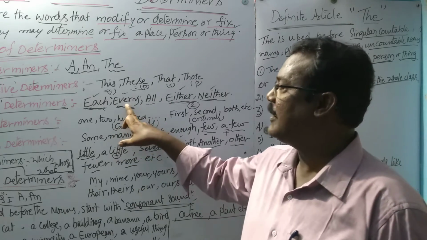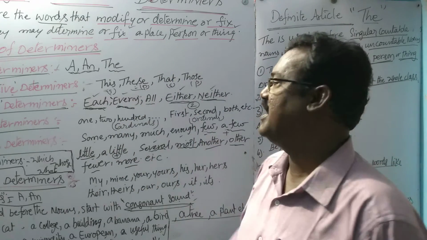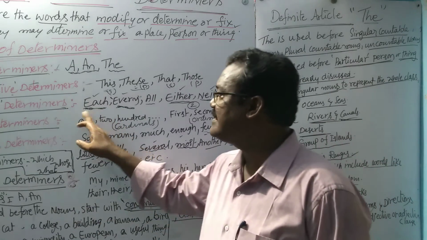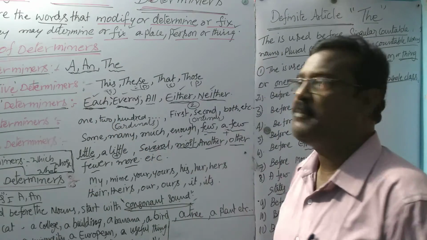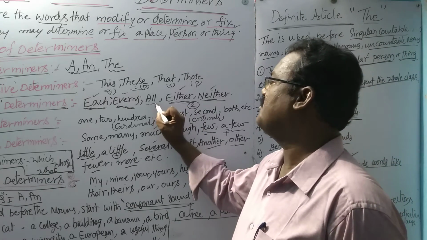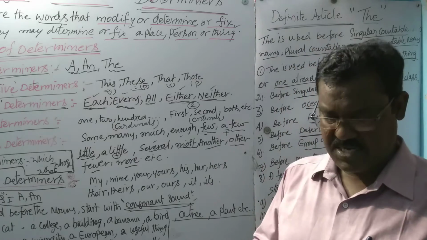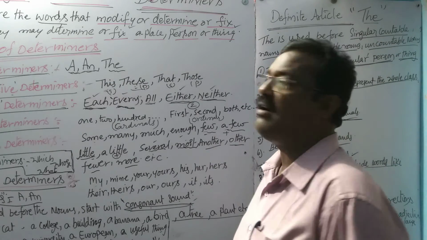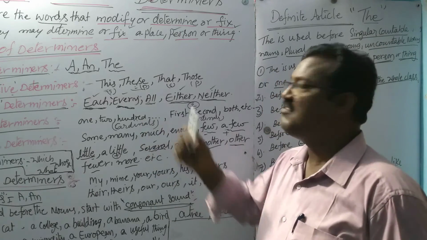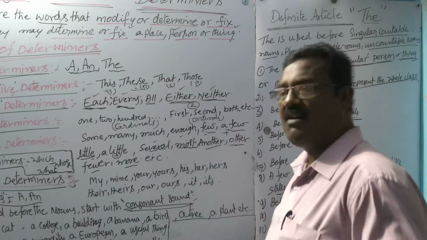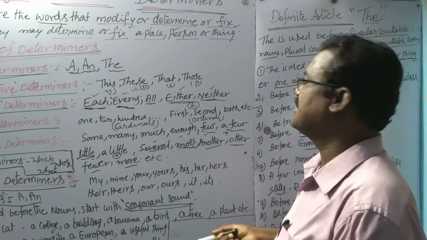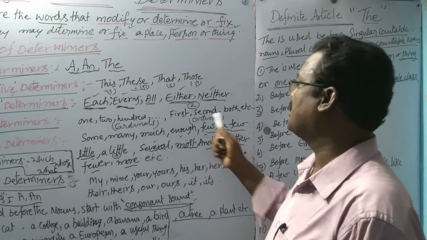So every refers to a group of students, people, places, and each refers to a limited number of people, places and things. All means entire. All the students, all people in this village are good. All workers in this factory are hardworking. All the workers, all the students, all workers also we can use.